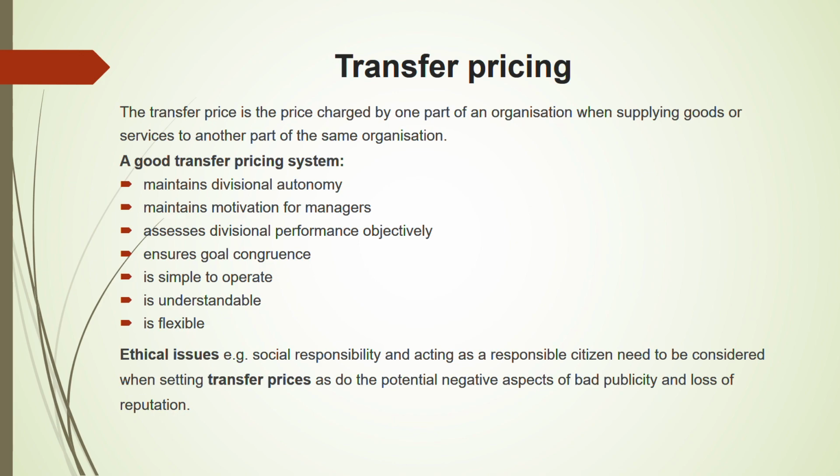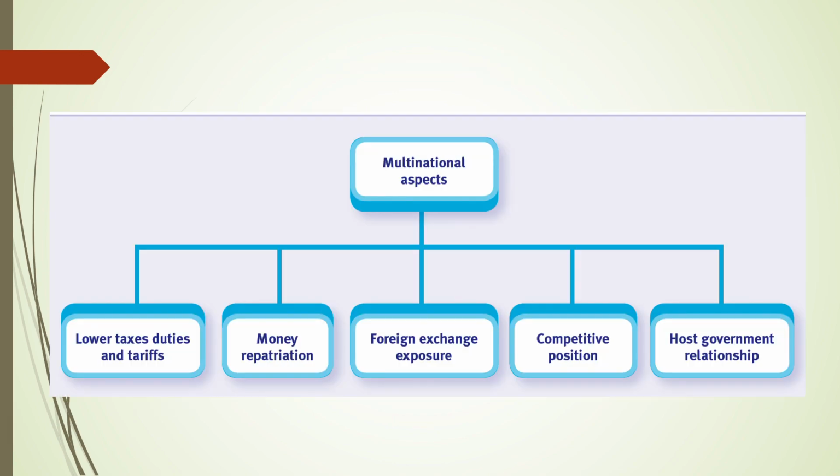Okay. Now, what are the multinational aspects? These are the things you have to consider regarding the multinational aspect. Lower tax duties and tariffs. You might want to choose a host country where the taxes are low. Money repatriation, where remittances can be sent back to you from that country. Foreign exchange exposure.